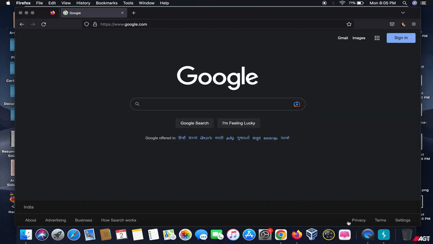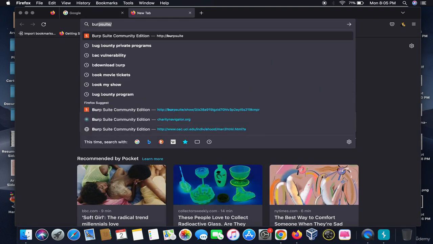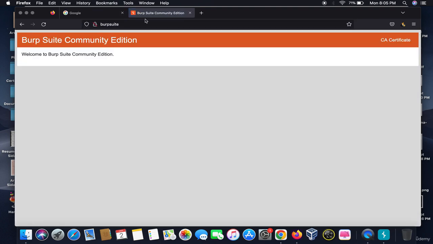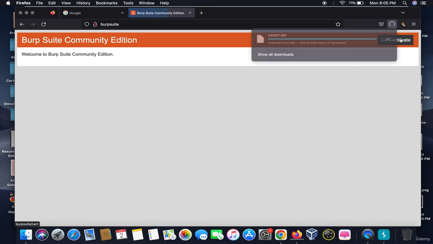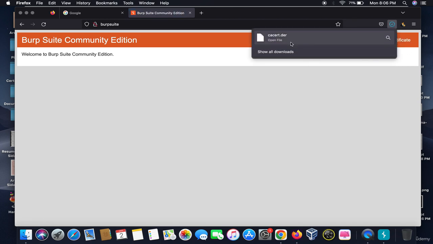Unless and until you open your Burpsuit, your Firefox won't run or search for anything. Now we need to get the CA certificate, because without a CA certificate we won't be able to do anything. You have to download the CA certificate, like this one.